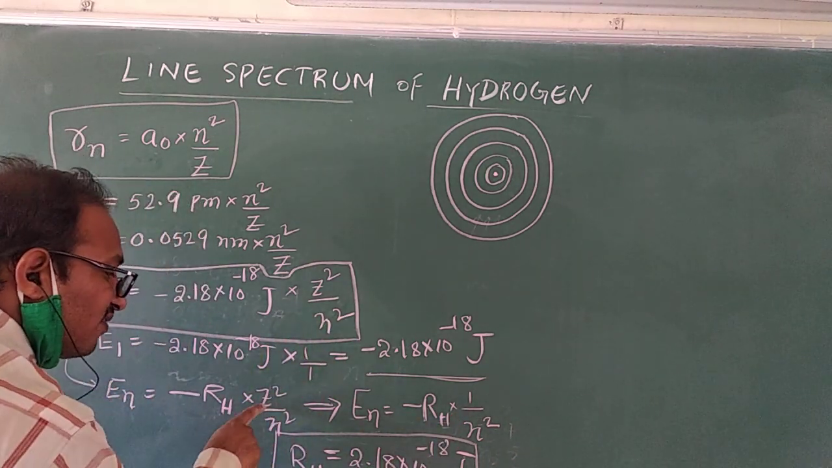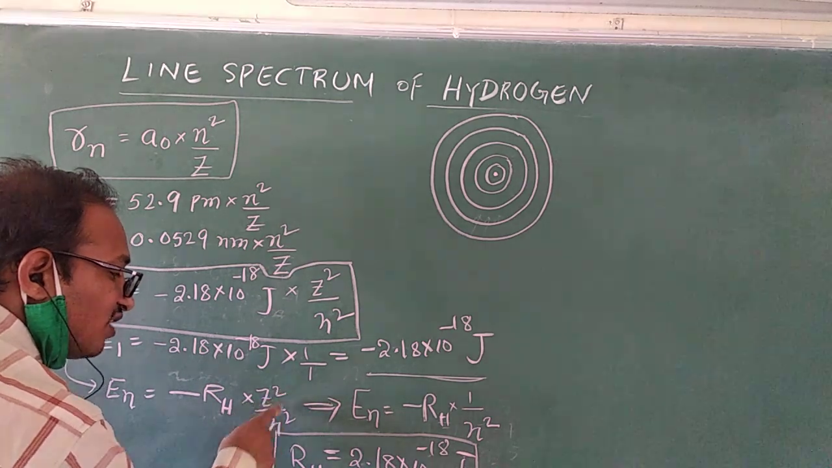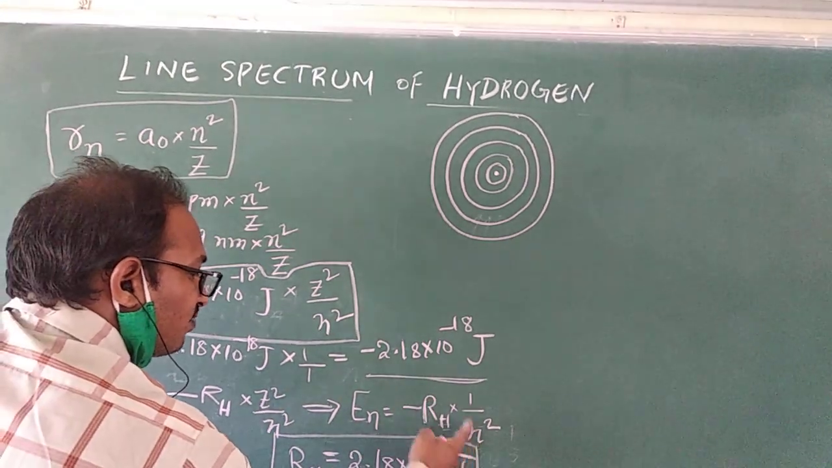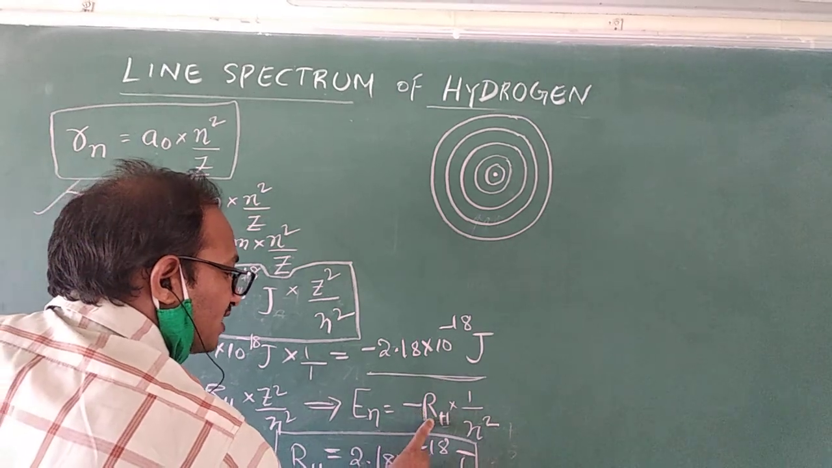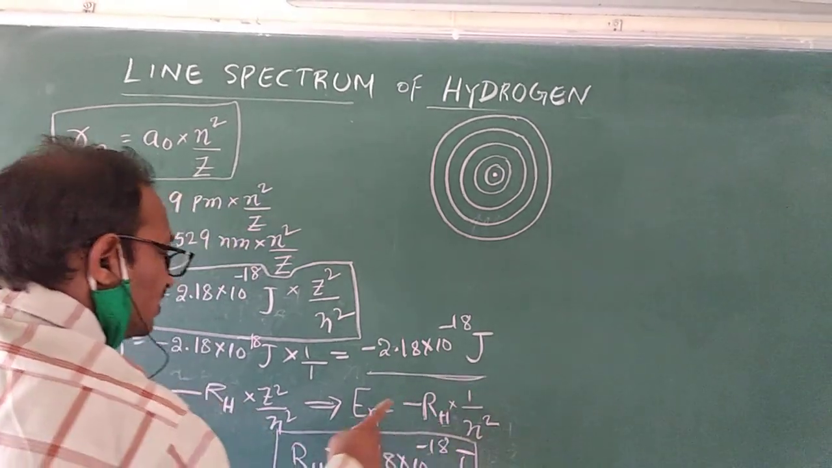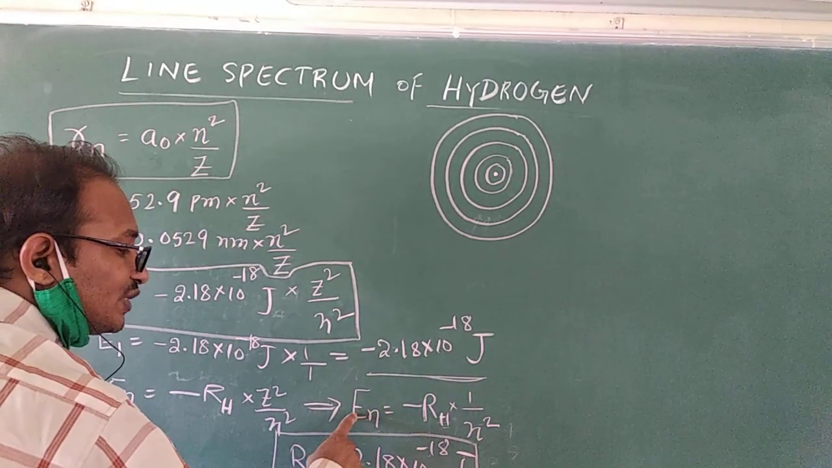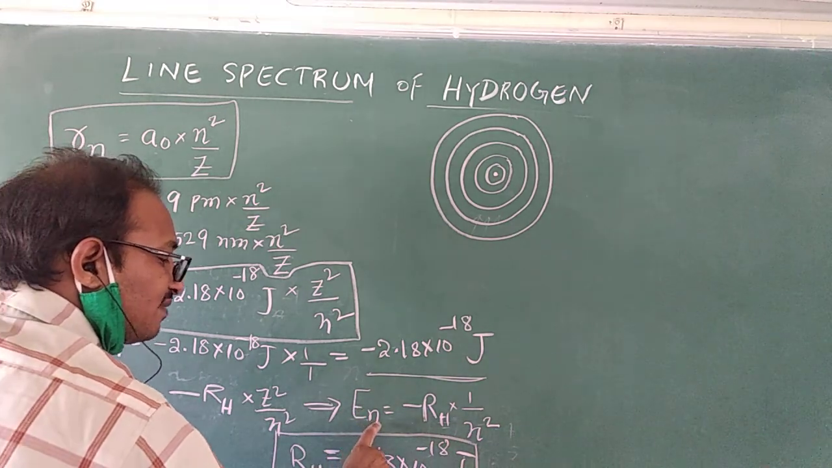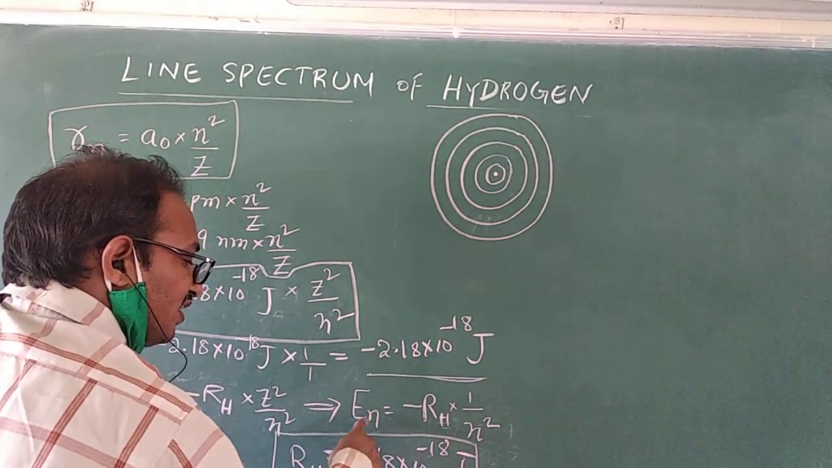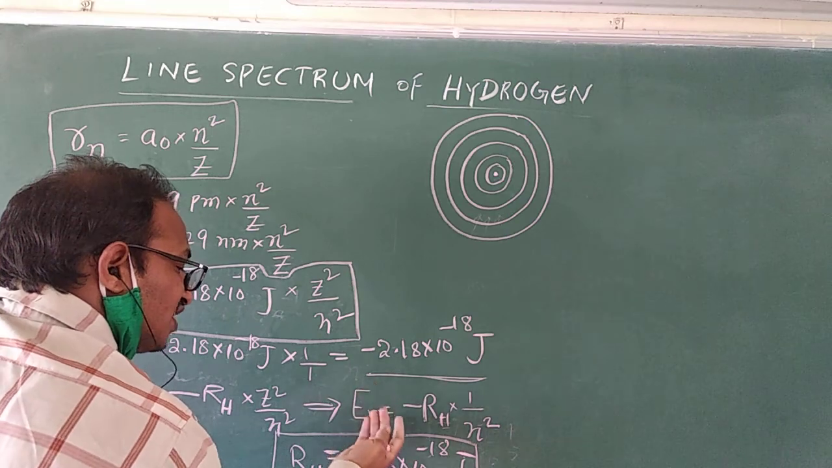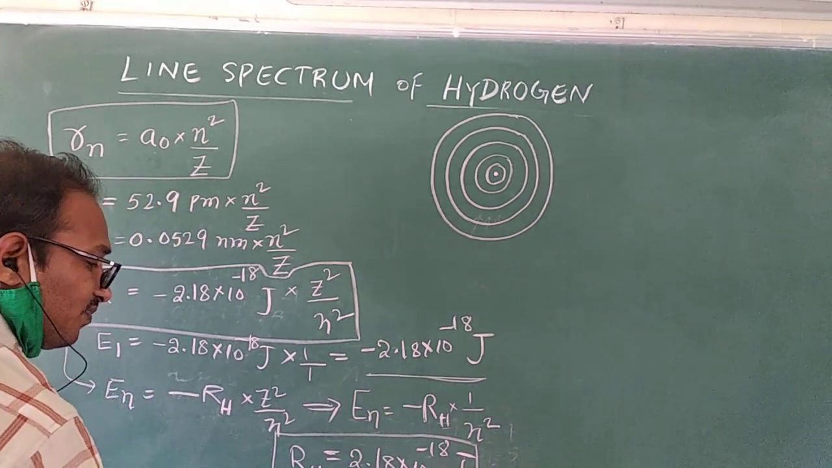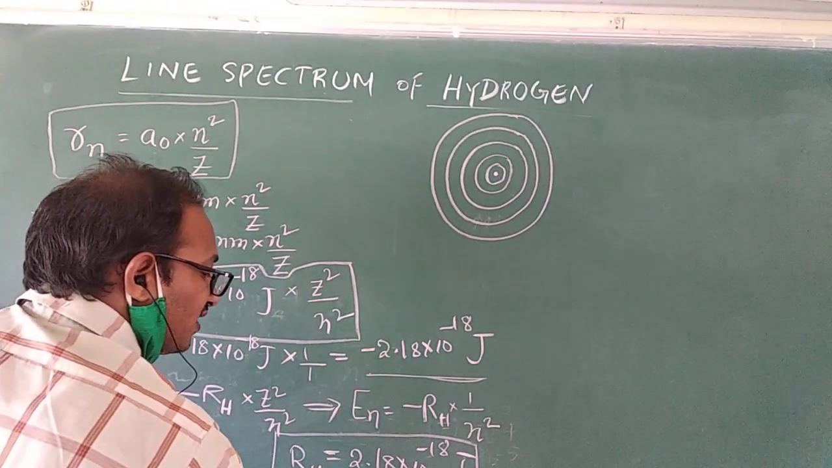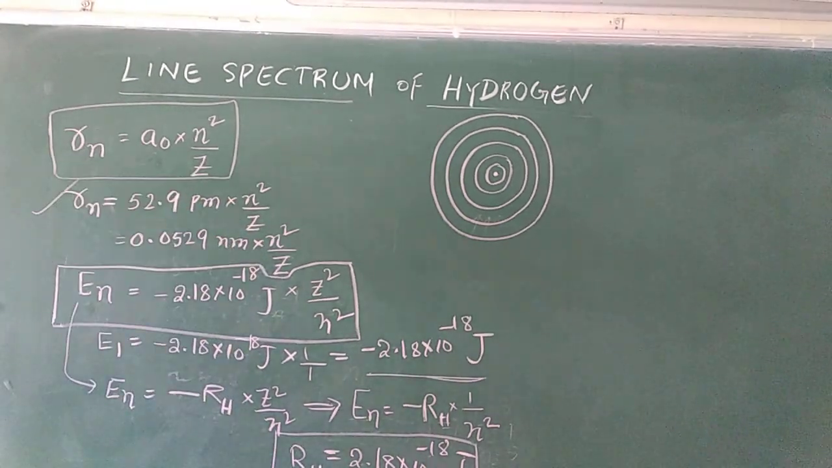Now I have removed Z here. Why? For hydrogen atom Z equals 1, so 1 square by n square. So I wrote 1. For hydrogen atom it is minus RH into 1 by n square. By using this formula, we can find the energy of electron present in the hydrogen atom, whether it is in the first orbit or second orbit, whatever it is. RH value is 2.18 into 10 to the power of minus 18 joules.